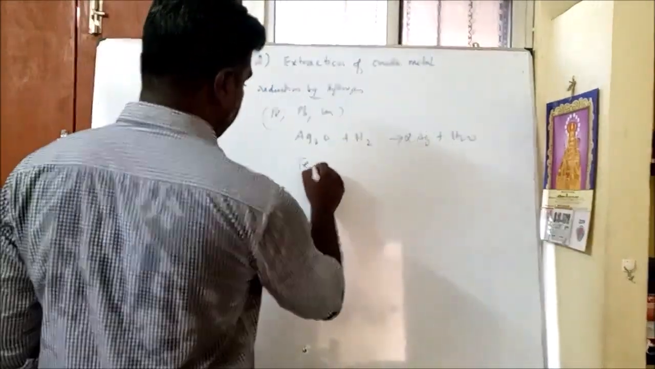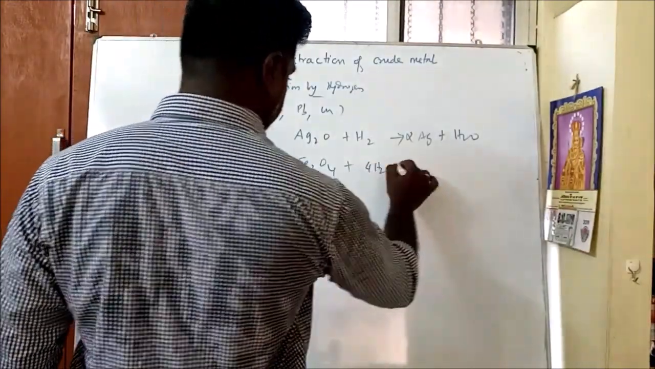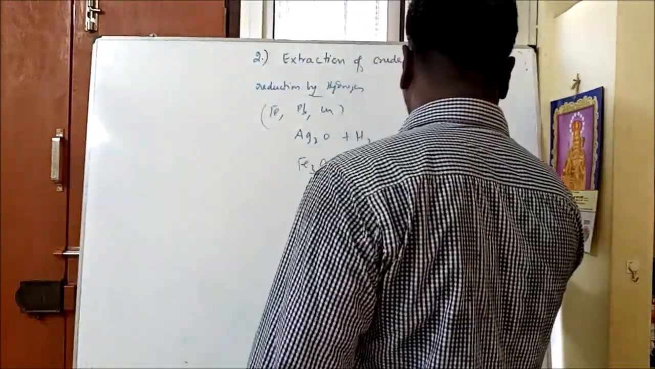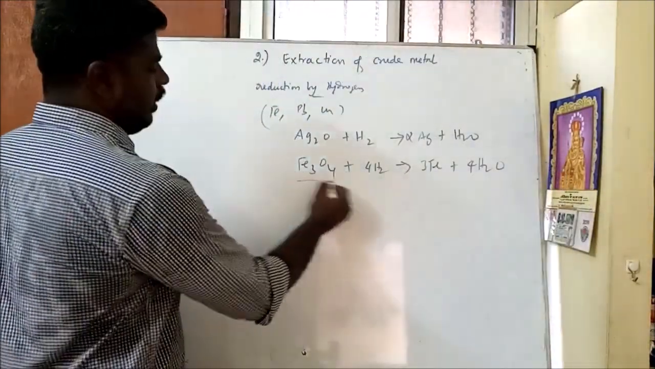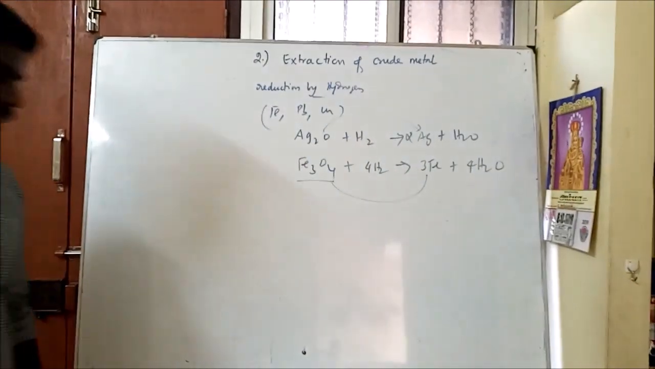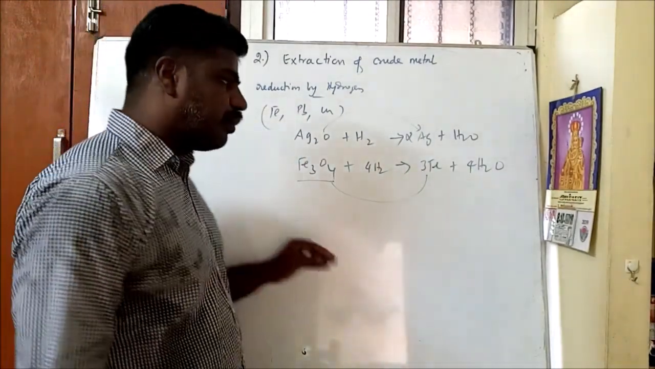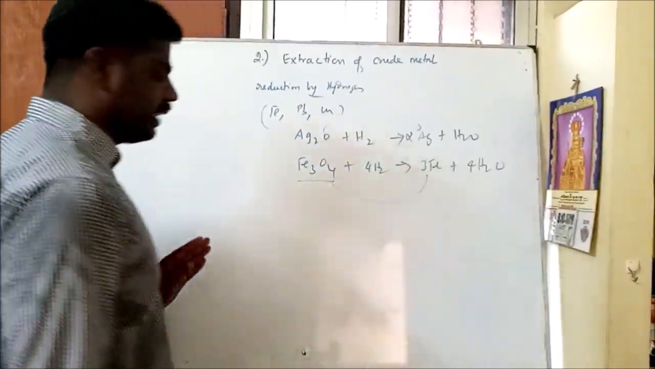Iron oxide Fe3O4 is reacted with hydrogen, and we get 3Fe plus 4H2O. So here the metal oxide is reduced to metal by using hydrogen. In some cases, even carbon monoxide mixed with hydrogen can reduce metal oxide to metal.